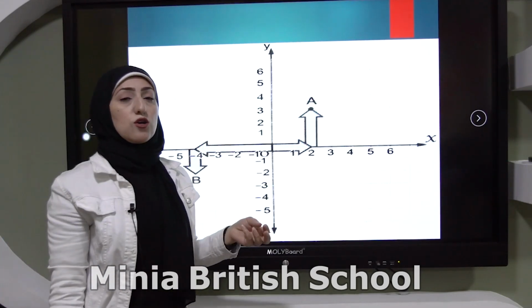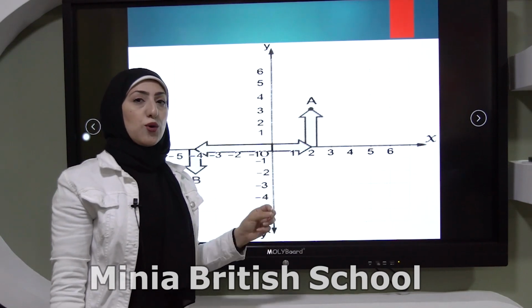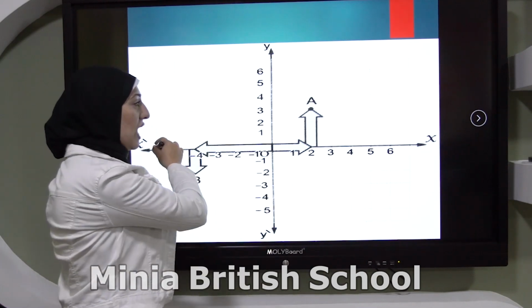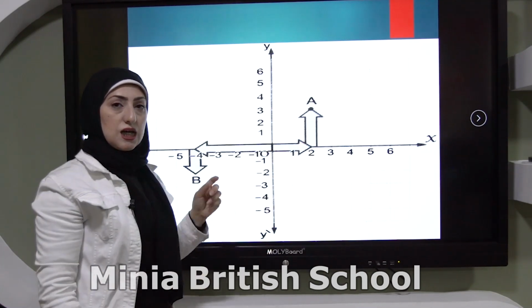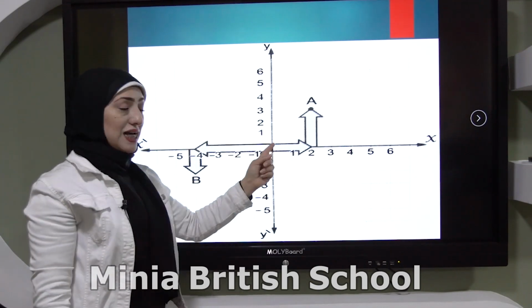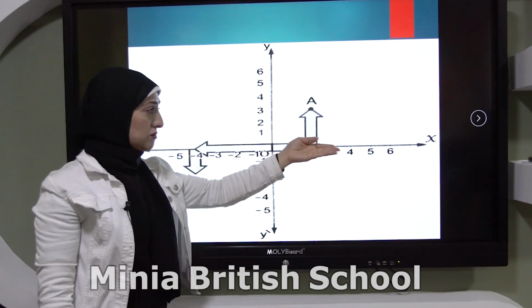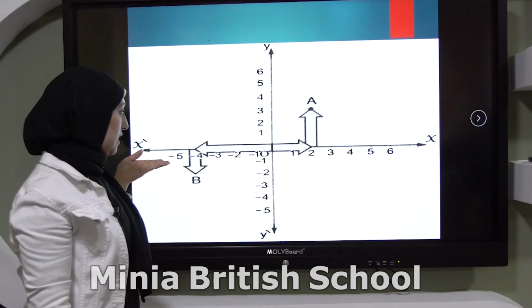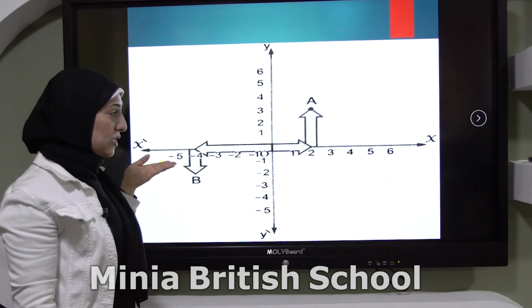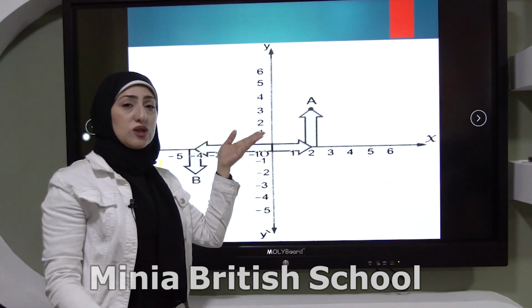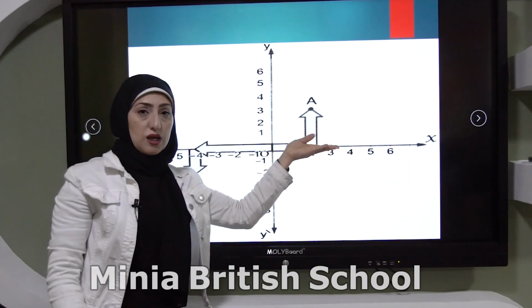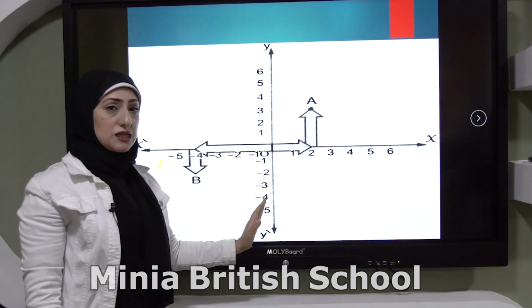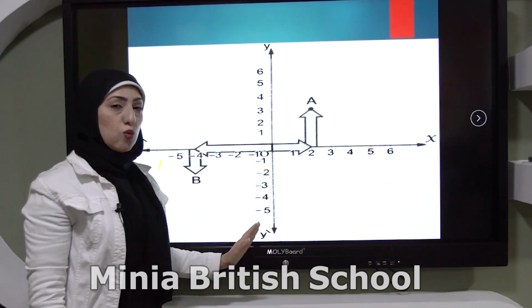Here, this is called the coordinate plane. Coordinate plane means I have two axes. The x-axis, which represents the positive integers, and the x dash, the negative integers. The x-axis is always horizontal, and the vertical axis is y and y dash.